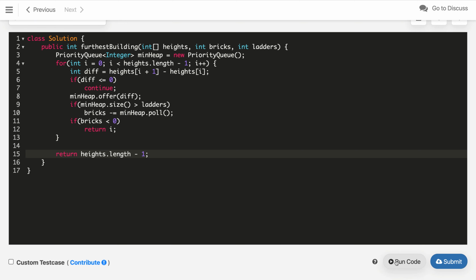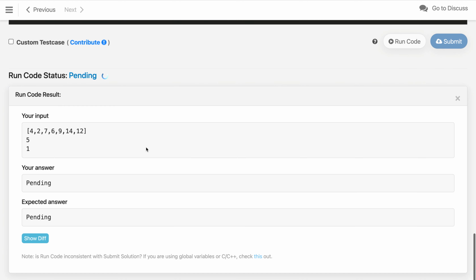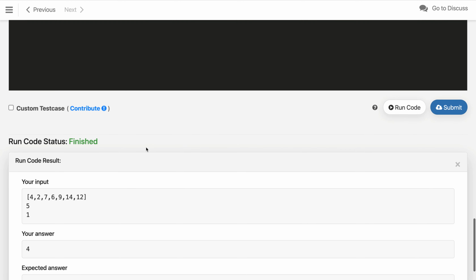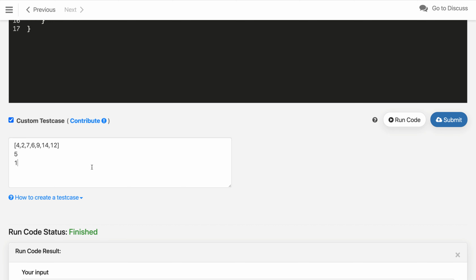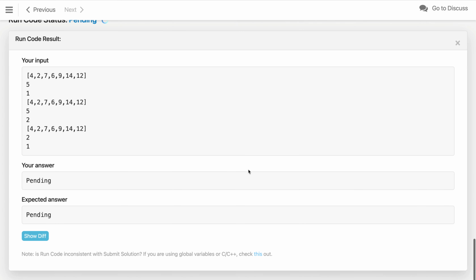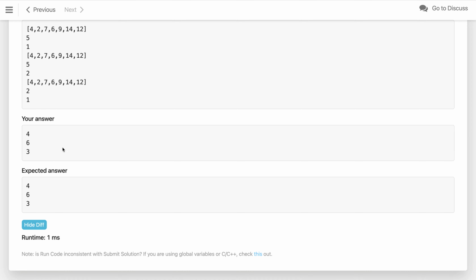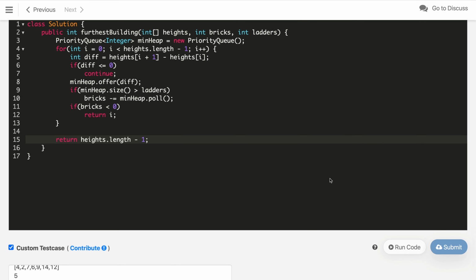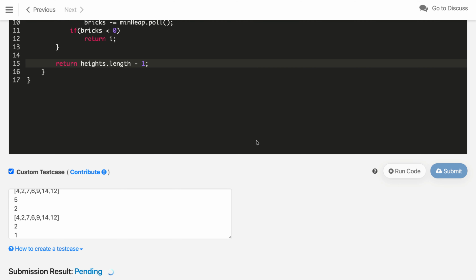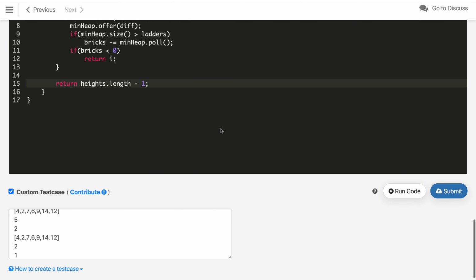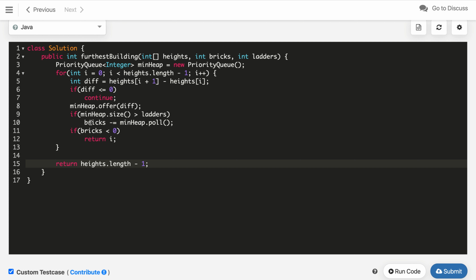So, let us try to compile this code. The code is compiling and we are getting the expected answer. Let's play around with this test case itself. If I give 2 ladders, and if I give just 2 bricks and 1 ladder, let's see if it is working. So, if you can see clearly, we are getting the expected answer. Now, we can submit this code, and it got accepted. So, what is the time complexity of this solution?